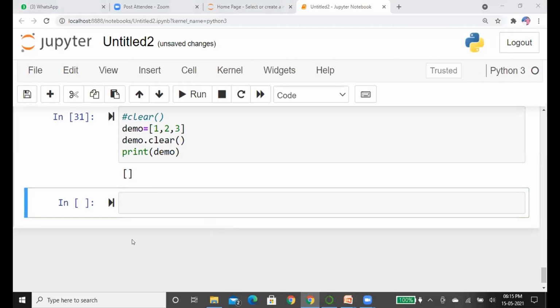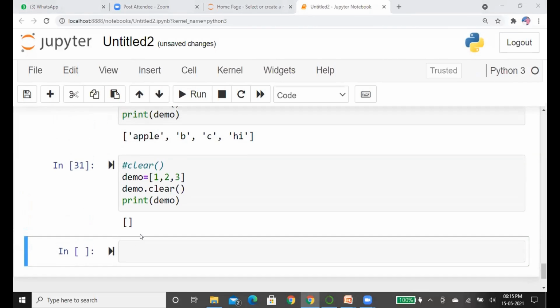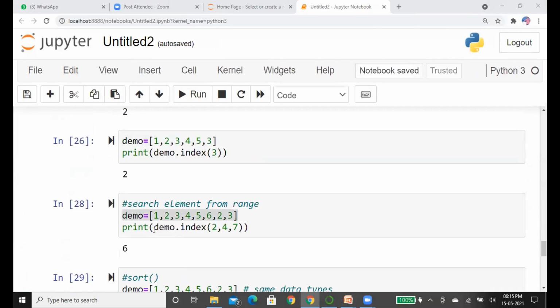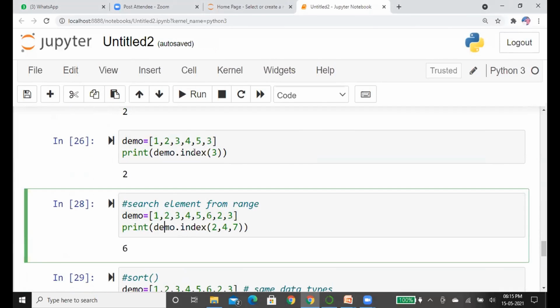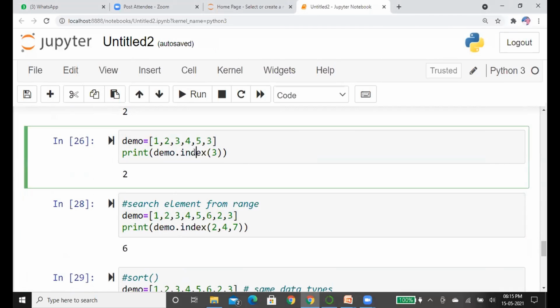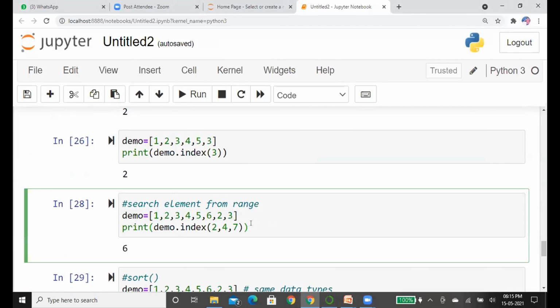Ishwar, someone asked about the searching part again. Searching part. Okay, searching part means index, or index only, no? Can you explain the doubt? Hello? Say searching from a range. Searching from range, okay.